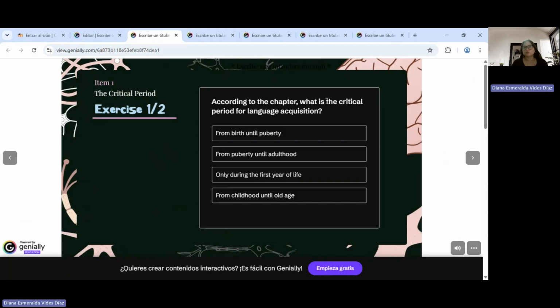From birth until puberty, from puberty until adulthood, only during the first year of life, or from childhood until old age. So it's from birth until puberty. The chapter said that this is the critical period when a child can learn a language or any other language. It says that it's more difficult when we grow up out of that age. So let's choose that one.